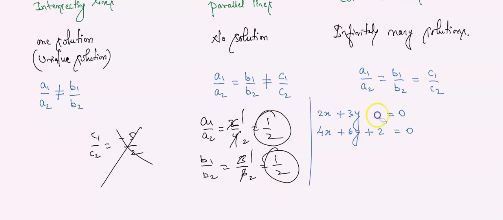Now example, if the question is like this: which type of lines is this? 2x plus 3y plus 5 equals 0 and 4x plus 6y plus 10 equals 0. Which type of lines? How? What is C1 by C2? C1 by C2 is 5 by 10, then 1 by 2. Tell me like that. 5 ones are 5, 5 twos are 10.